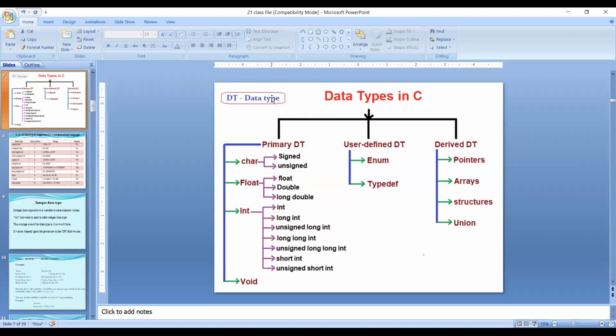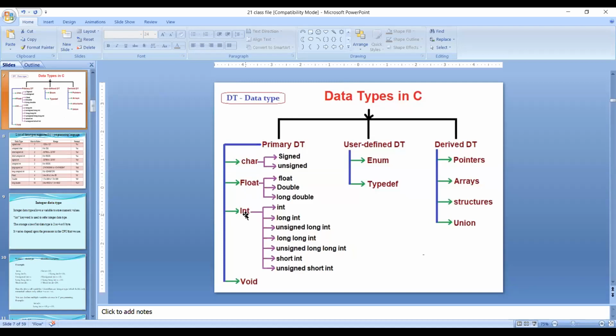So last class I discussed the primary data types. Primary data types are divided into 2 ways, that is integral and floating point. Integral is divided into integer and character. Floating point is divided into float, double, long double.